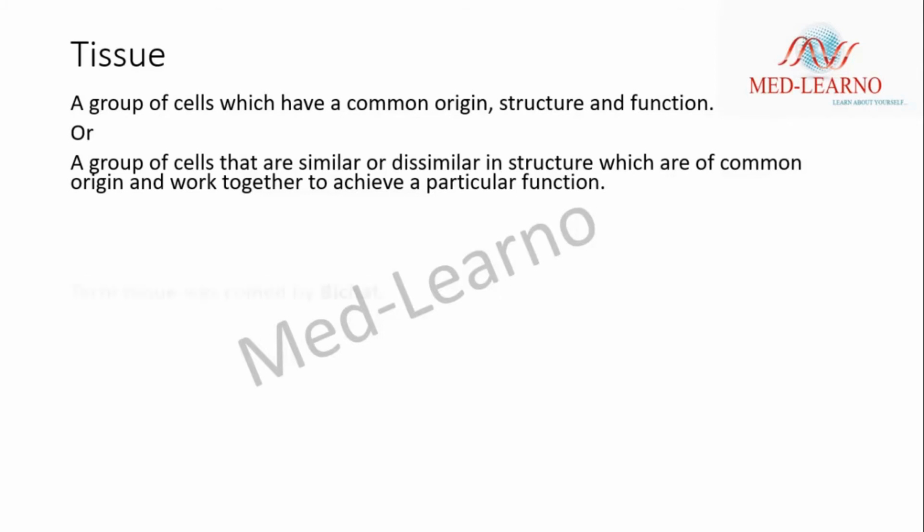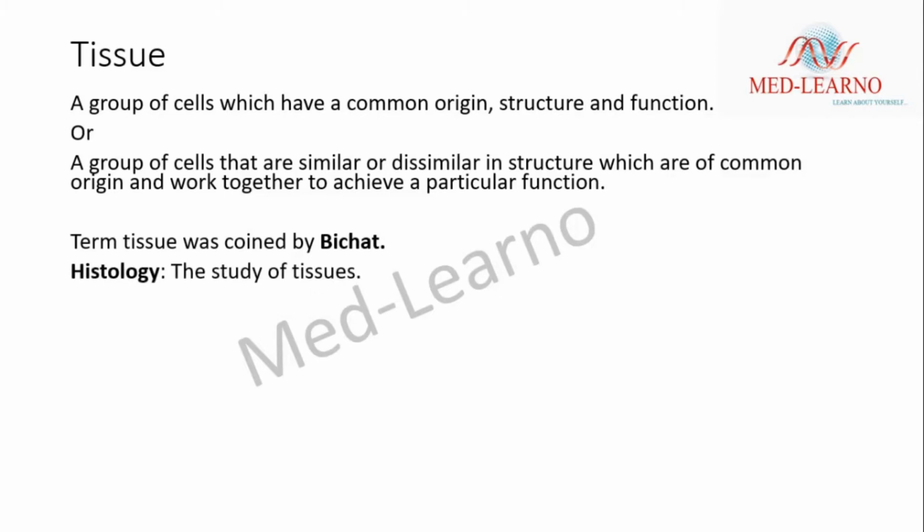The term tissue was coined by Bichat with respect to plant tissue, but another scientist, N. Grew, coined the term with respect to animal tissues. The study of tissues is called histology, and the term histology was coined by Mayer.